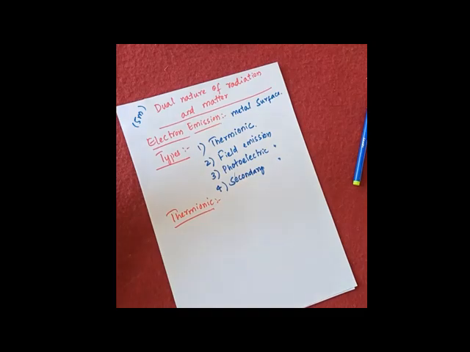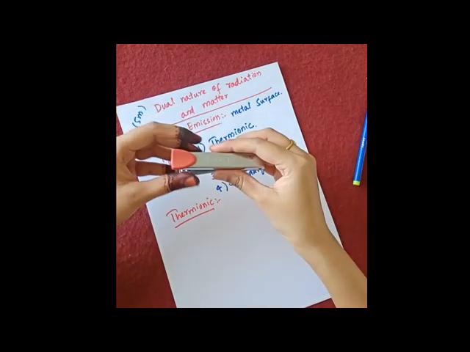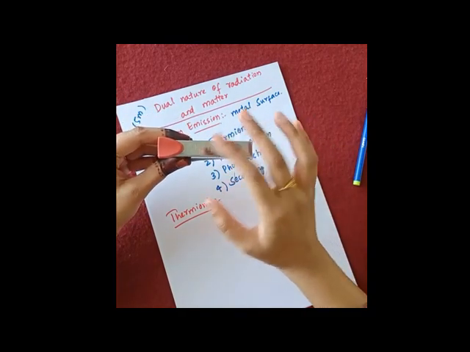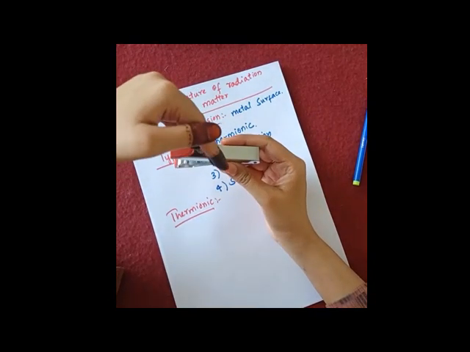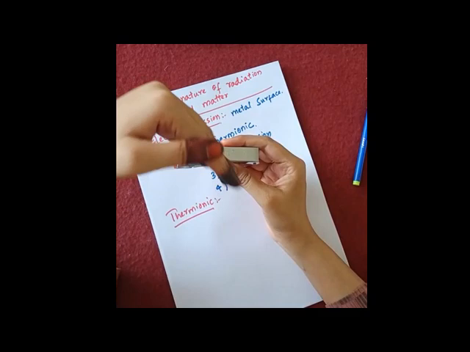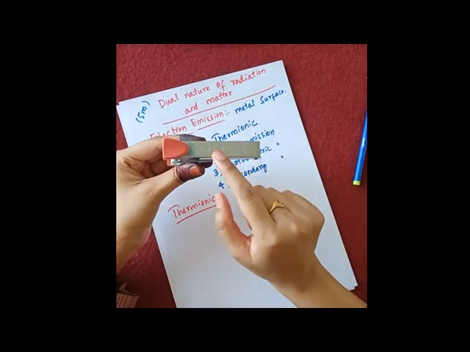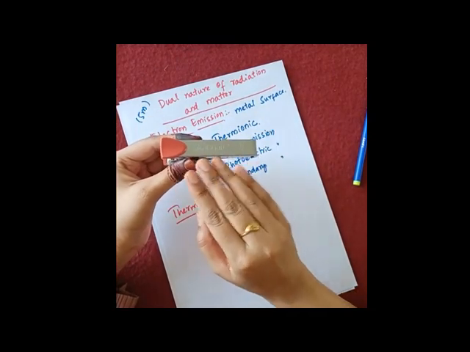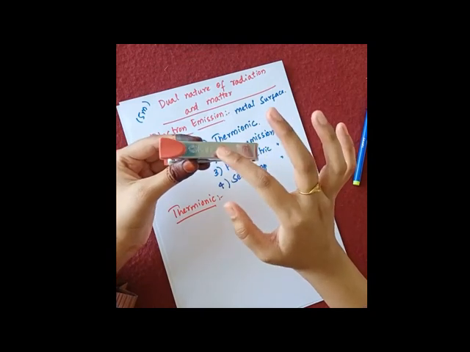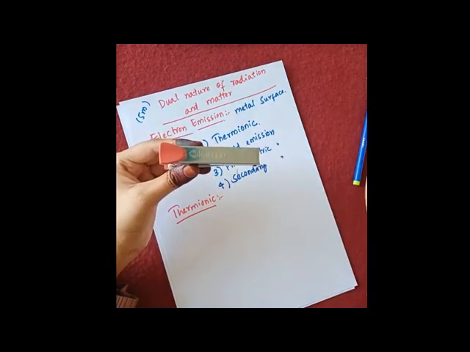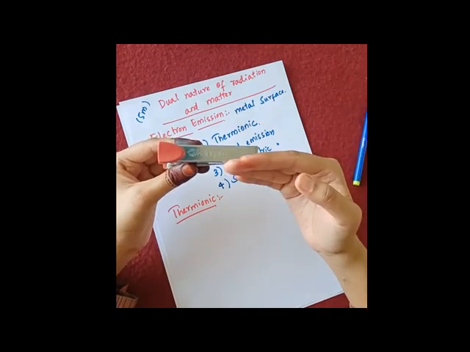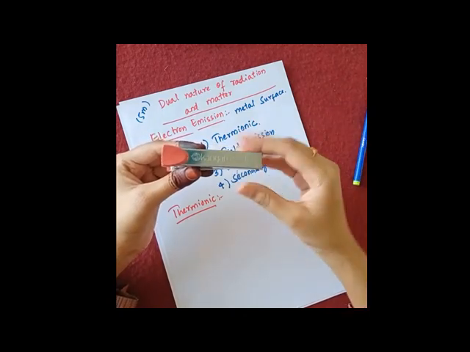Now for example, this is a metal surface. If I provide external heat or heat energy to this metal surface, then the free electrons which are present in this metal will come out from this surface. So that process is called thermionic emission.